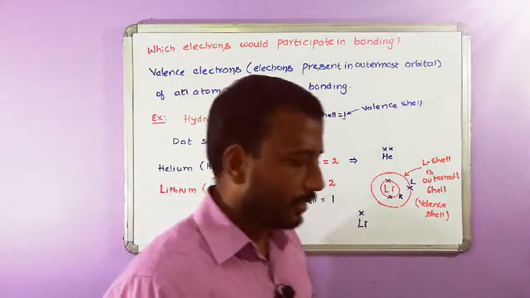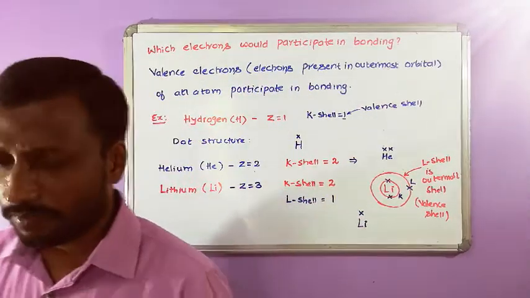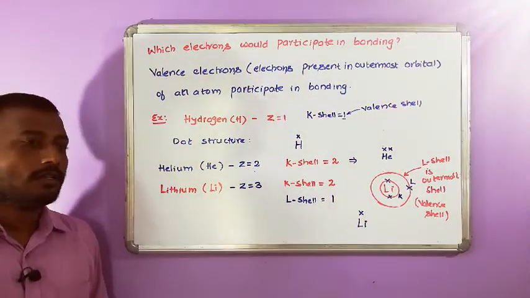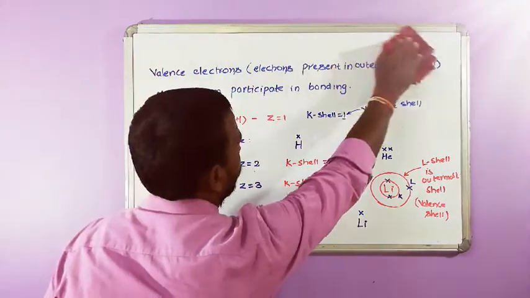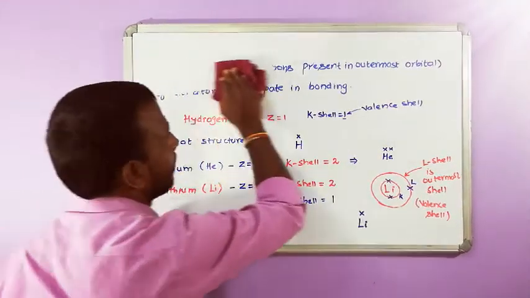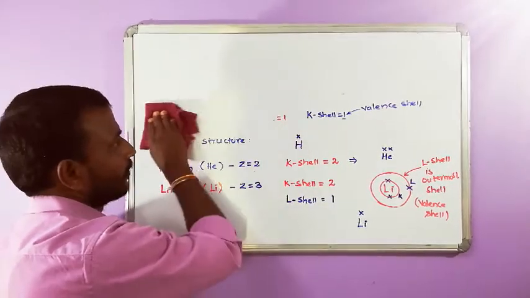Since we are discussing carbon, we will write the carbon valence and other important atoms like nitrogen, oxygen and hydrogen. Hydrogen is already written.